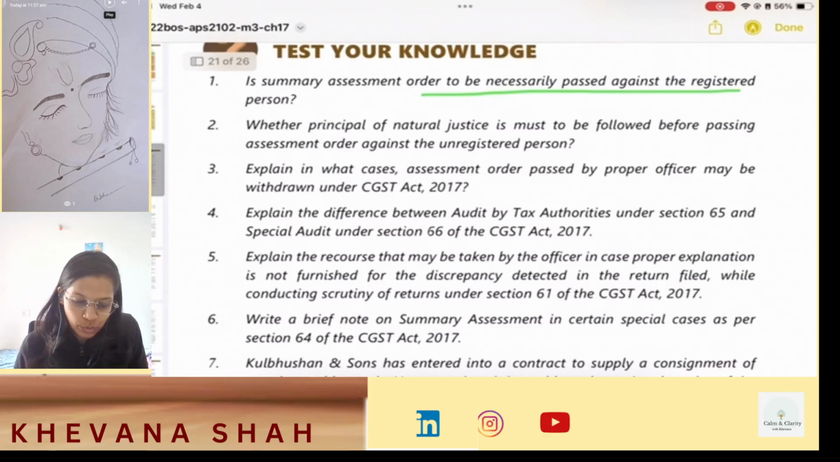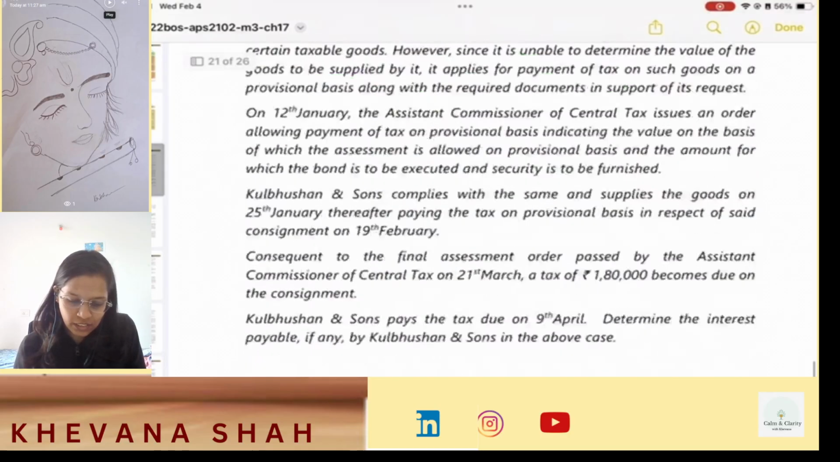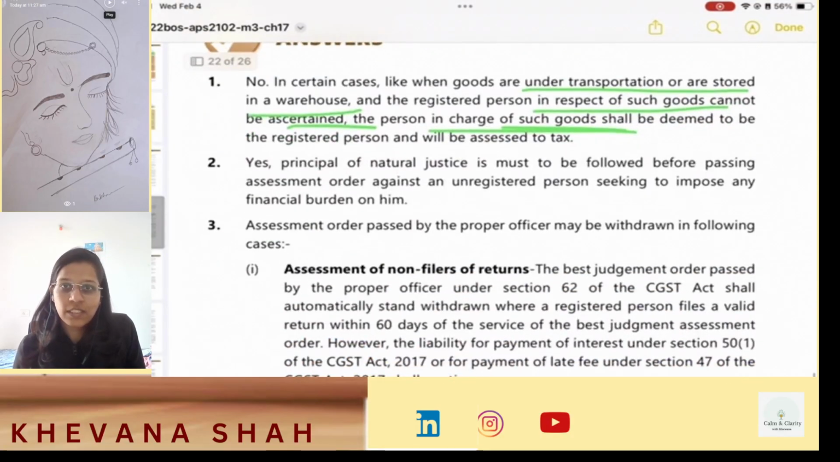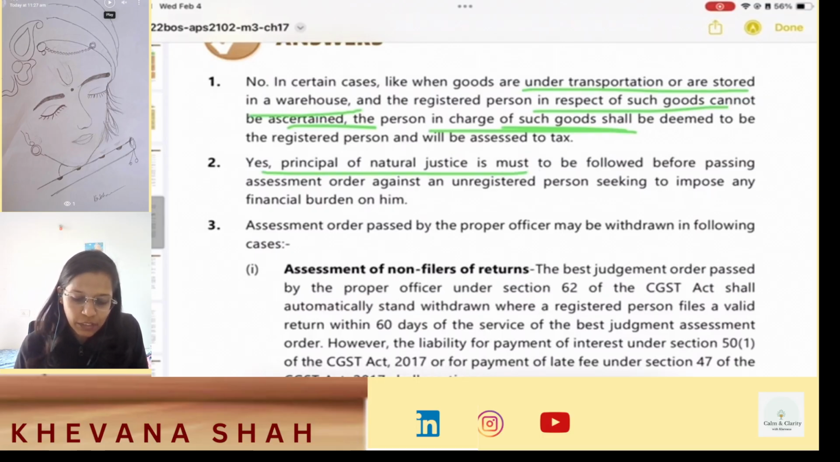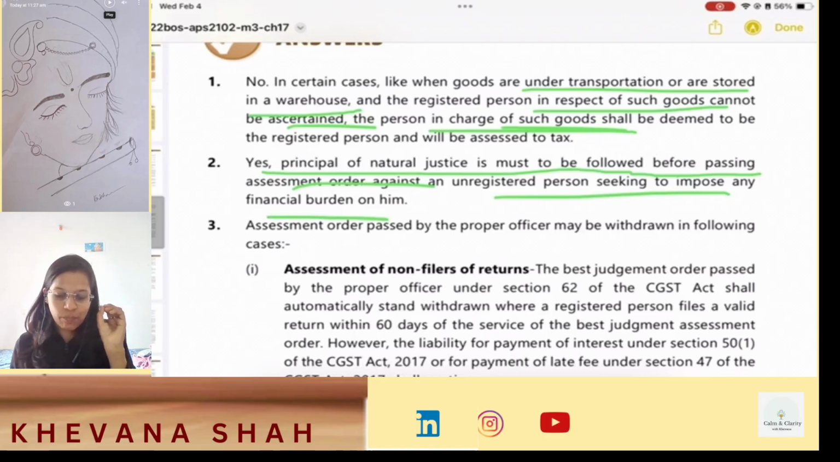Now question number 2, whether principle of natural justice is must to be followed before passing assessment order against the unregistered person. The principle of natural justice has to be maintained in all the cases. See, answer is yes. Principle of natural justice is a must to be followed before passing assessment order against any unregistered person seeking to impose any financial burden on him. So in any case, the principle of natural justice will prevail.